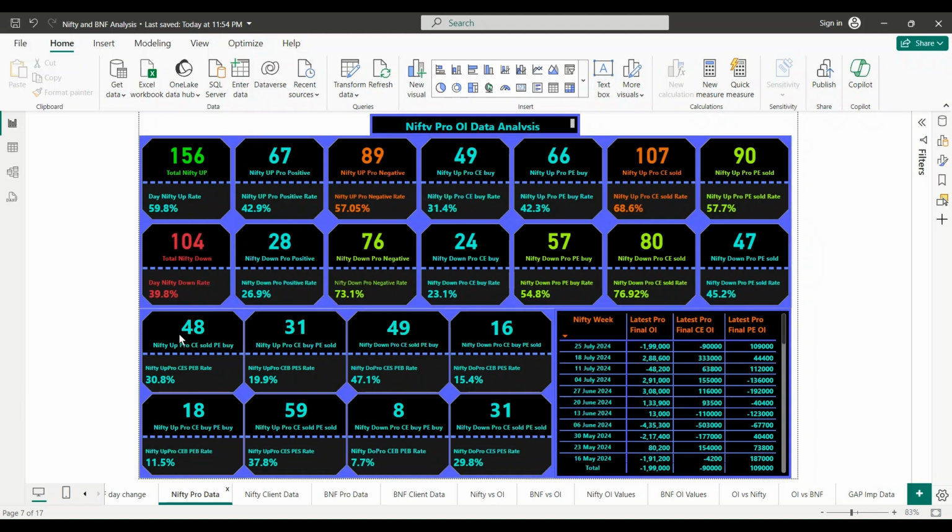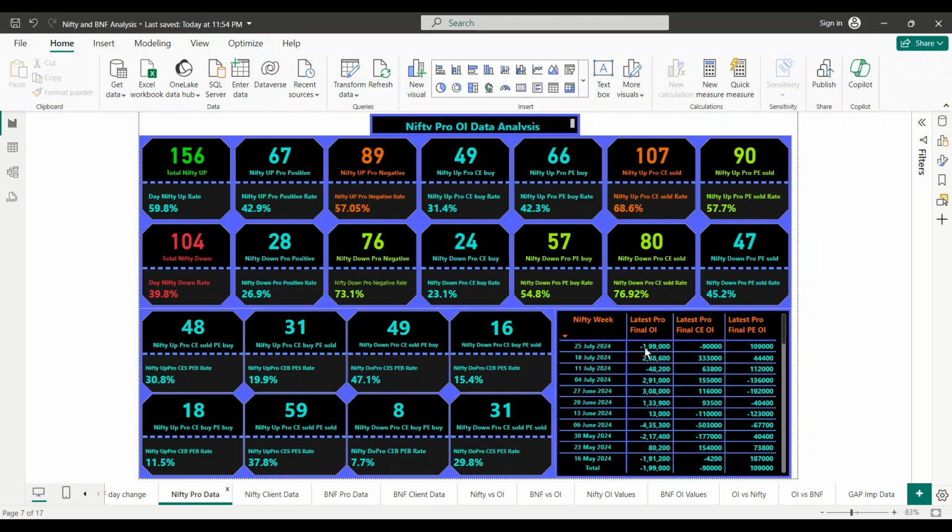I also have them together: Nifty pro C sold, P bought. So with C sold and P bought, 30% chance Nifty up, and 47% Nifty down. So from all this data, we can say that the probability of Nifty going down is higher.